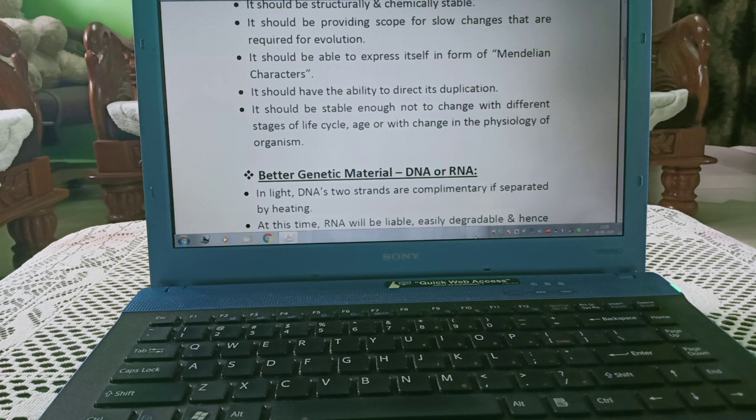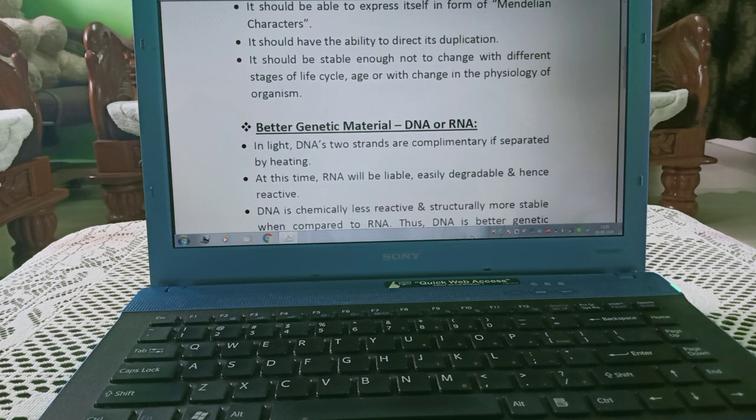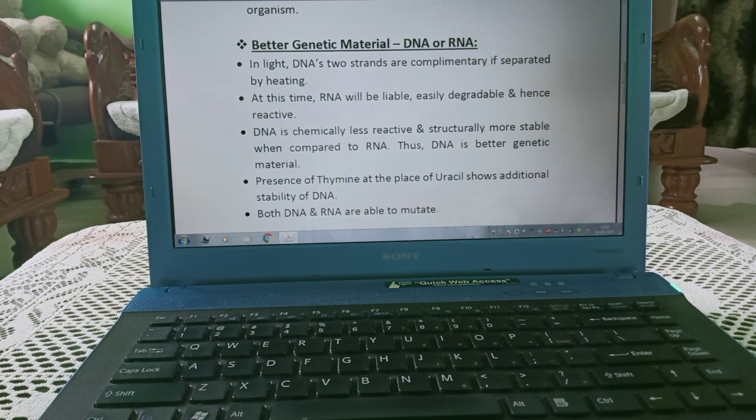Mendelian characters, what are they? We are aware of that; we have studied it in the previous chapter. It should have the ability to direct its duplication, meaning whenever the requirement is there, it can duplicate or make itself double. It should be stable enough not to change with different stages of the life cycle, age, or with changes in the physiology of the organism.